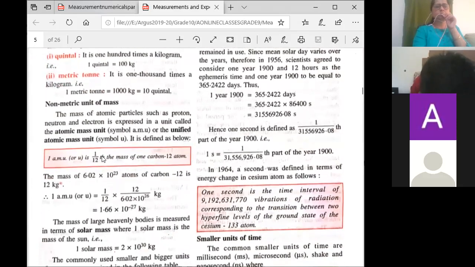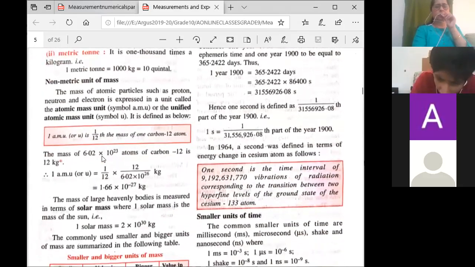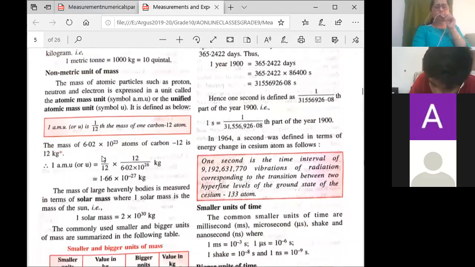Now, smaller units: the mass of atomic particles. When you have to calculate the mass, it is a very small unit, and that is given as AMU. So how is it related to kg? 1 AMU equals 1.66 into 10 raised to minus 27 kg.